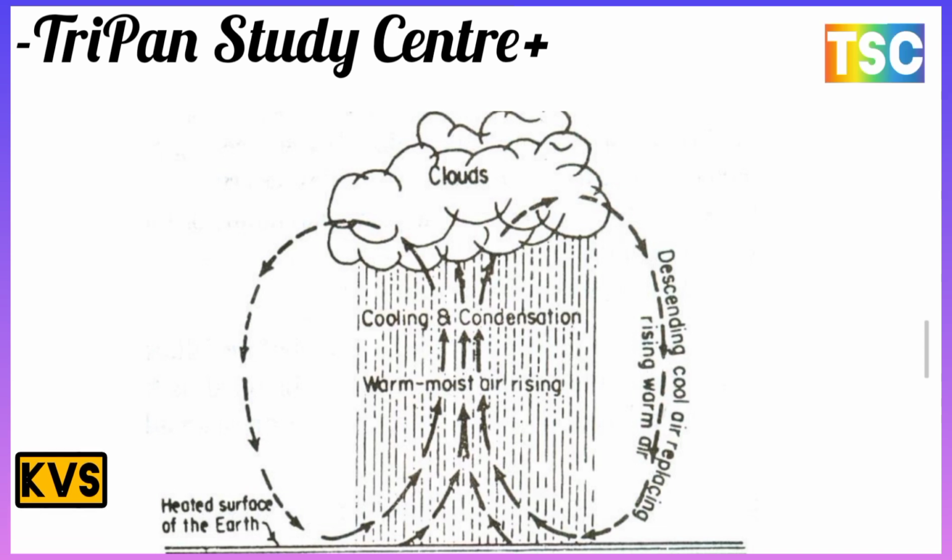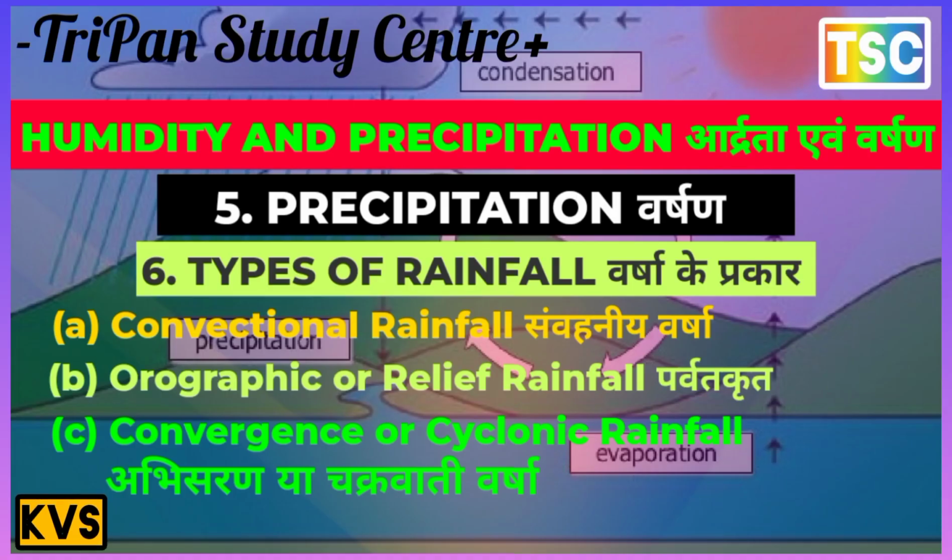The heated air at the surface of the earth goes up, and the warm moist air rises, cools, and condenses, forming clouds. But sometimes descending cool air replaces the rising warm air. That is the most important diagram showing there. Keep it clear in your mind.